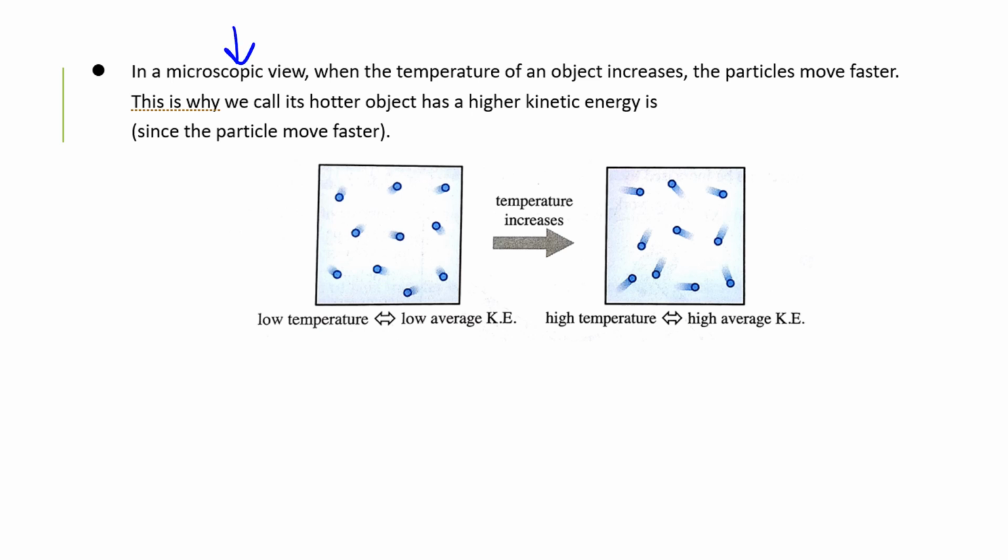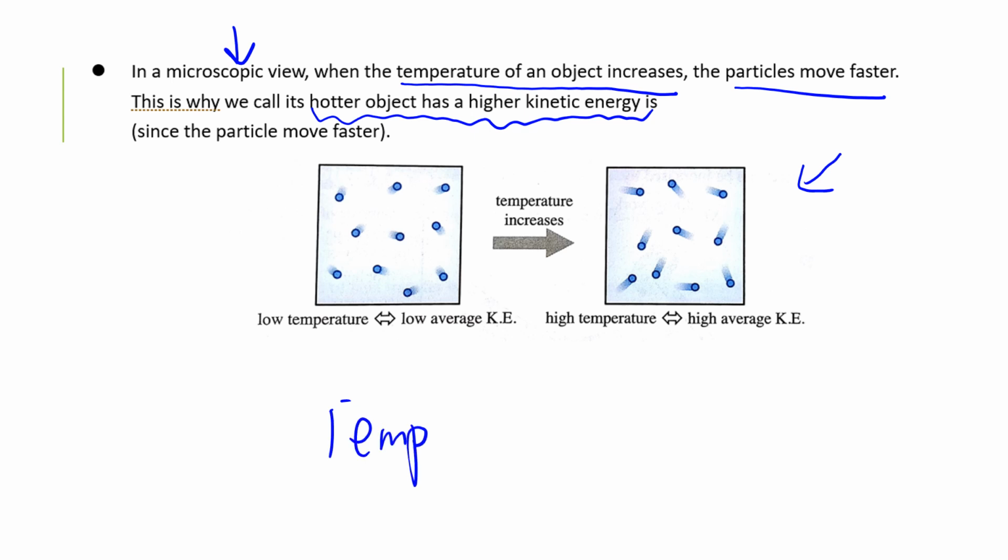In microscopic view, when the temperature of an object increases, the particles move faster. So that's why we say the hotter object has a higher kinetic energy. This is what we call kinetic energy, because the particles, the molecules move faster. So overall speaking, in microscopic view, that is in view of molecules, when the temperature is higher, then the Ke is higher also. So that's the thing.